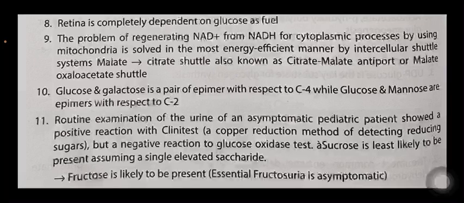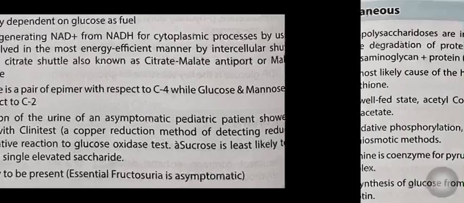Routine examination of the urine of an asymptomatic pediatric patient showed a positive reaction with the Clinitest, a copper reduction method of detecting reducing sugars, but a negative reaction to the glucose oxidase test. Sucrose is least likely to be present, assuming a single elevated saccharide. Fructose is likely to be present. Essential fructosuria is asymptomatic.